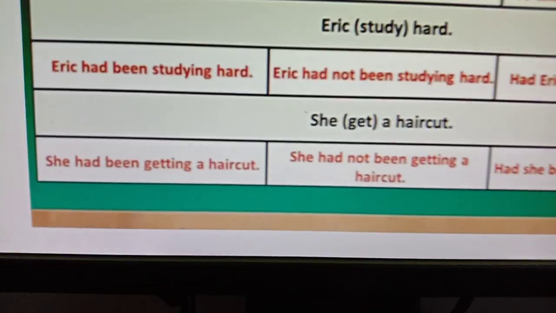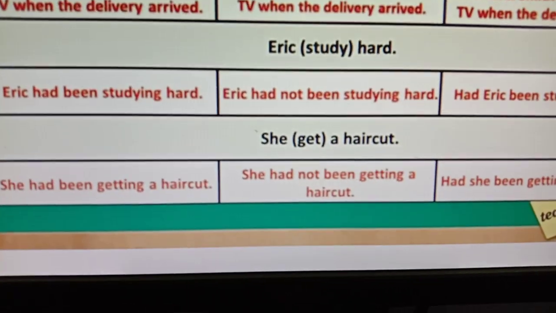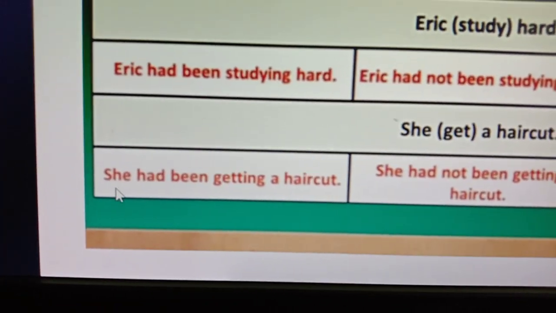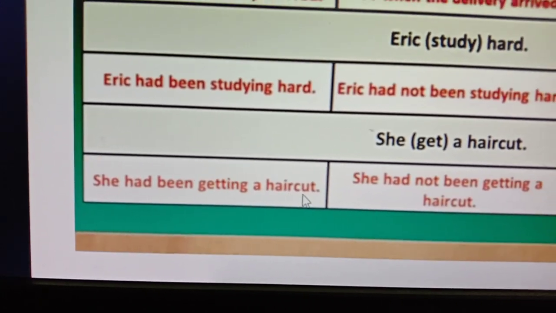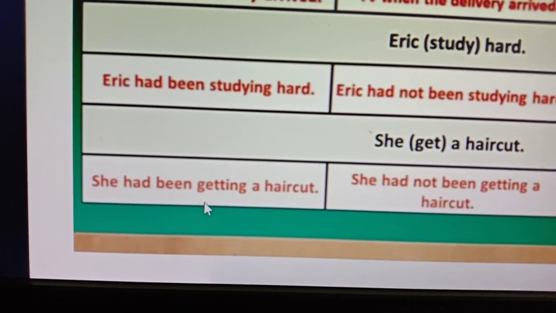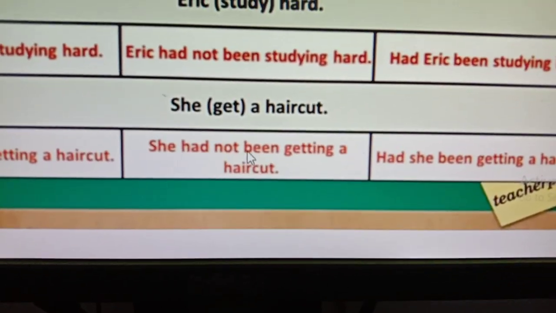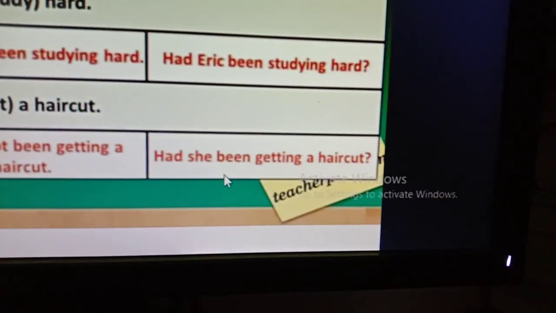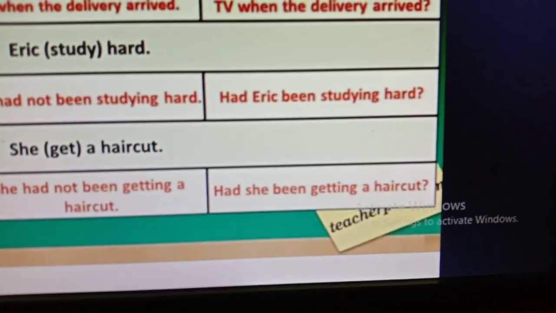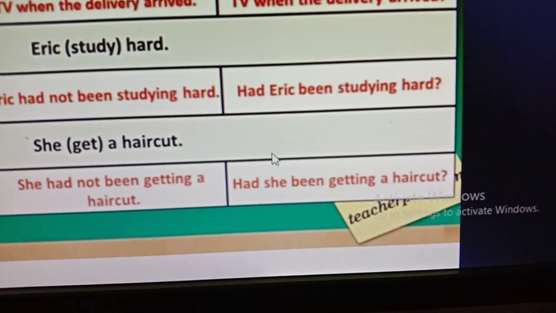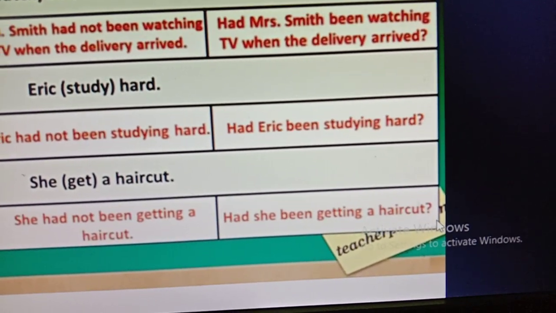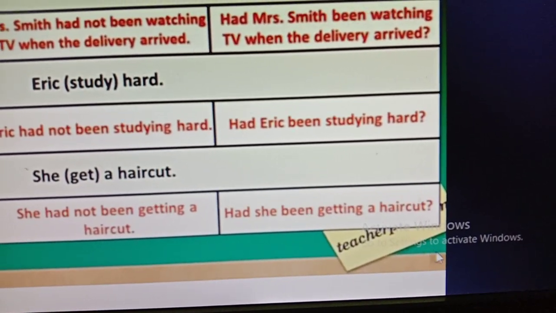Okay, then number 3, she get a haircut. The sentence is like this. So the positive sentence will be, she had been getting a haircut. So she is the subject, then had plus been plus verb plus ing, then the object. Now the negative sentence, just bring a not here, she had not been getting a haircut. Then the question, that means interrogative. First of all you have to bring the auxiliary verb had, then the subject, then been, then verb plus ing, then the object. So had she been getting a haircut?